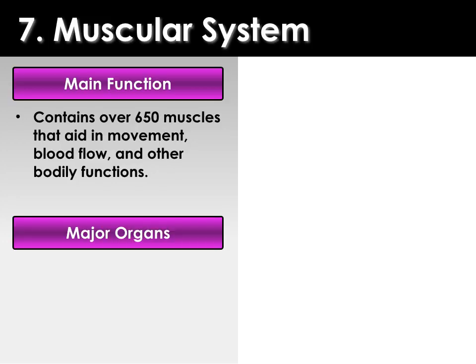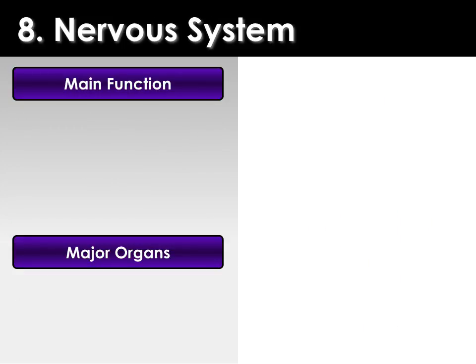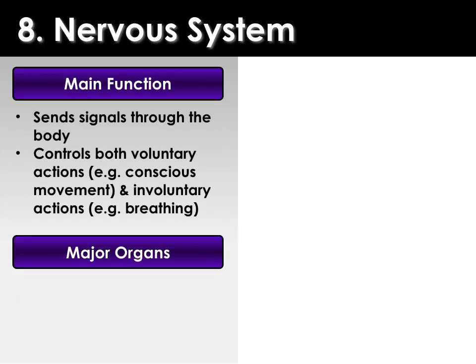The muscular system contains over 650 different muscles that aid in movement, blood flow, and other bodily functions. Here we have skeletal muscles, smooth muscles, and also the cardiac muscles that you find in the heart. The nervous system, its main function is to send signals through the body. It controls both voluntary actions, those are the ones that you do intentionally, and also involuntary actions such as breathing.